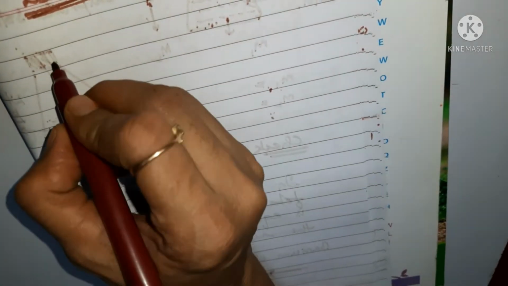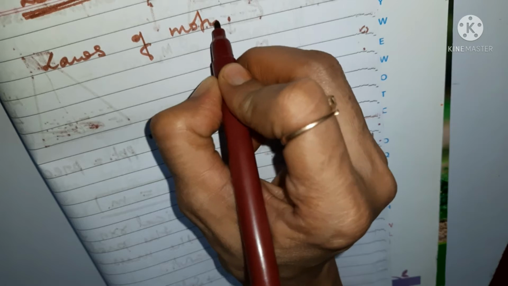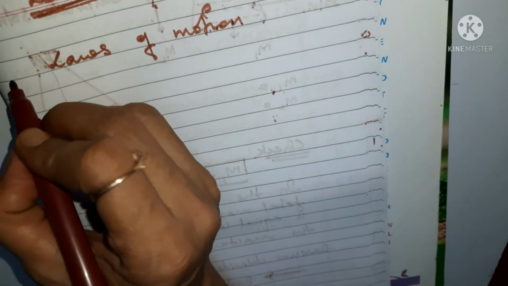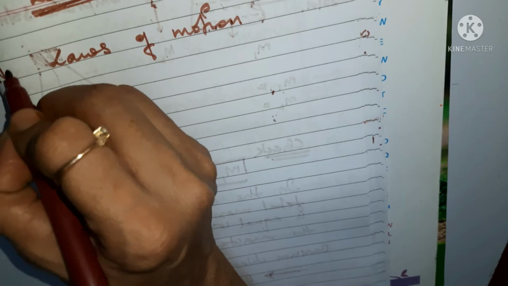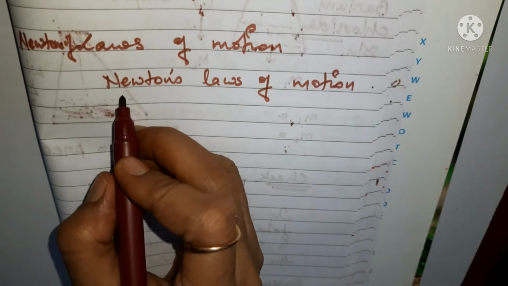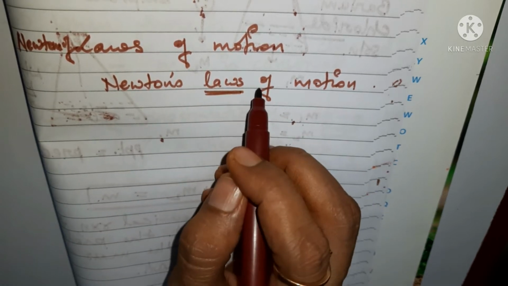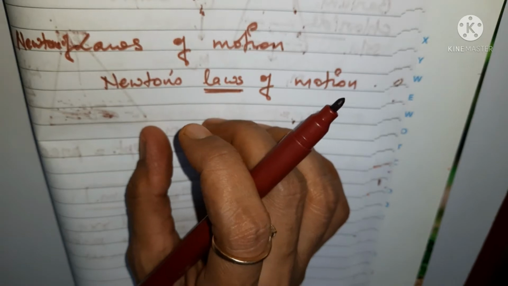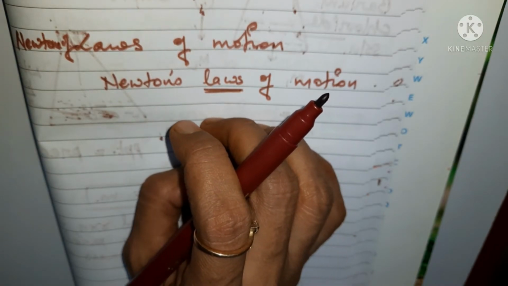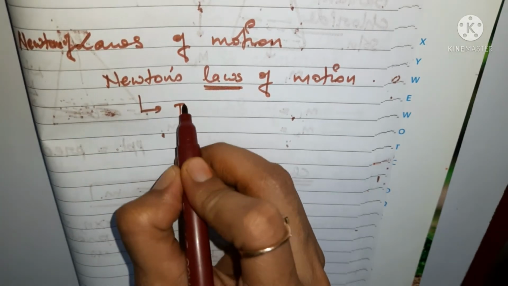Now let us start. What actually are laws of motion? We have discussed motion in our previous chapter, the very first series which we have completed. But here we are talking about Newton's laws of motion. What are these laws? Newton was a scientist, and he has given 3 laws to describe the motion of bodies.